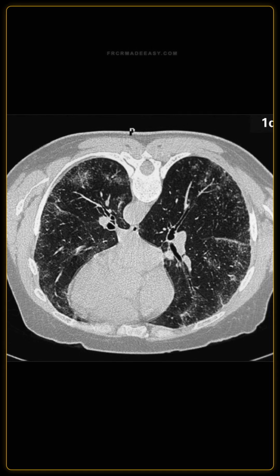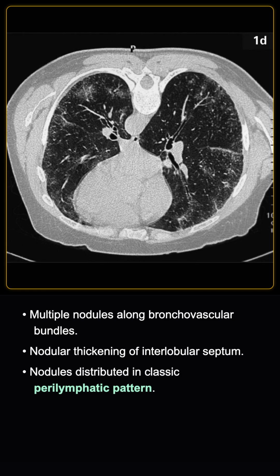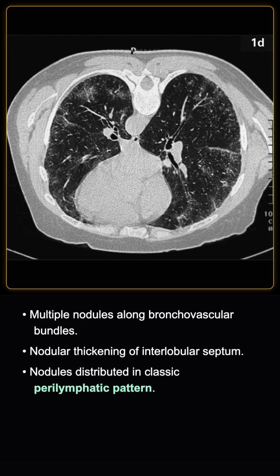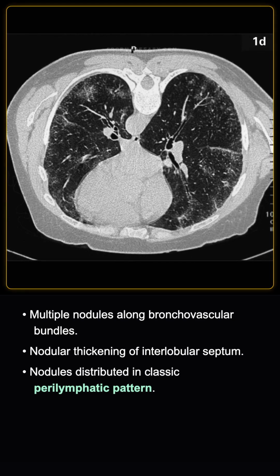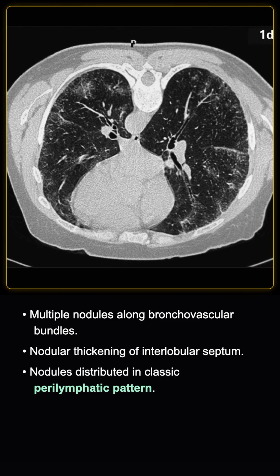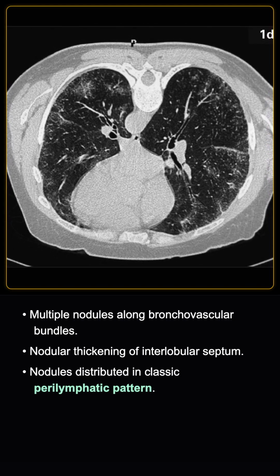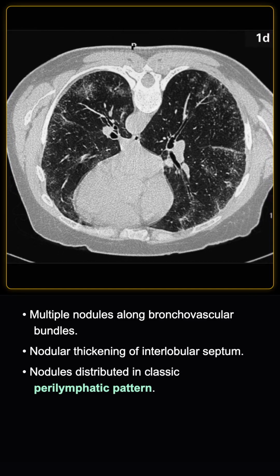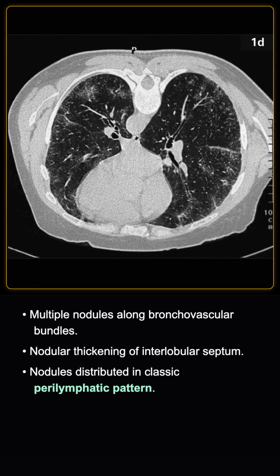Let's evaluate the parenchymal detail. Describe the findings shown on this HRCT scan. As seen in this HRCT axial image, which demonstrates multiple nodules distributed along the bronchovascular bundles and subpleural regions with nodular thickening of the interlobular septum, we can appreciate that the tiny pulmonary nodules are distributed in a classic perilymphatic pattern. They are located along the bronchovascular bundles, the interlobular septa, and the subpleural regions, with nodular thickening of the interlobular septa and the pleura, which is often most prominent along the interlobar fissures.